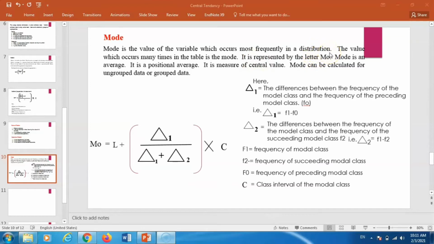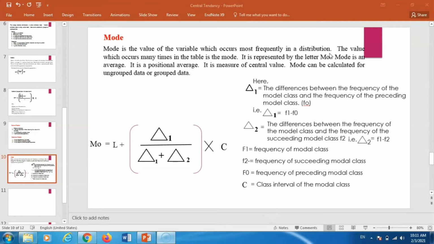For example, we have ungrouped data with 10 values, and among them one value occurs repeatedly.